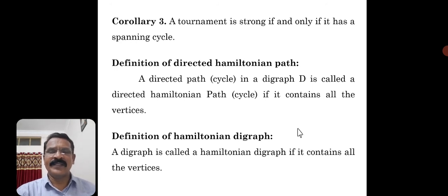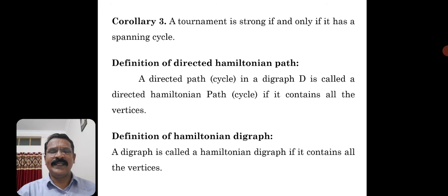We have already discussed the definition of a directed Hamiltonian path and of a Hamiltonian digraph, but we are using these ideas for our next result, so let me recall these concepts once again. A directed path, or cycle, in a digraph D is called a directed Hamiltonian path, or Hamiltonian cycle, if it contains all the vertices.